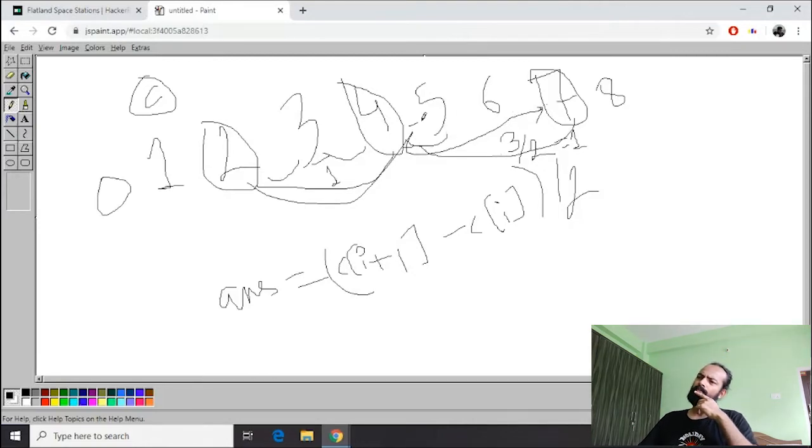This distance will be 1 maximum distance, and 6 has to travel maximum distance 1. So we get the answer 1. Did you get it now? Okay.